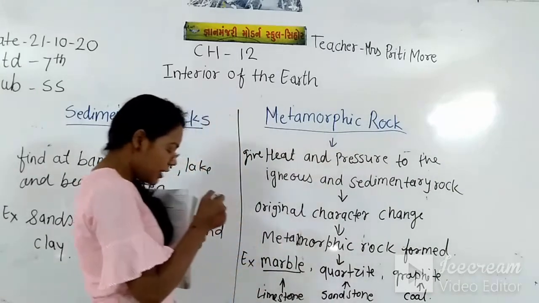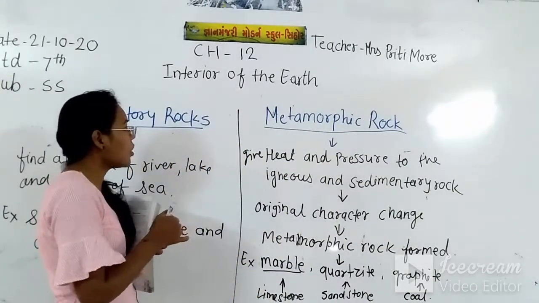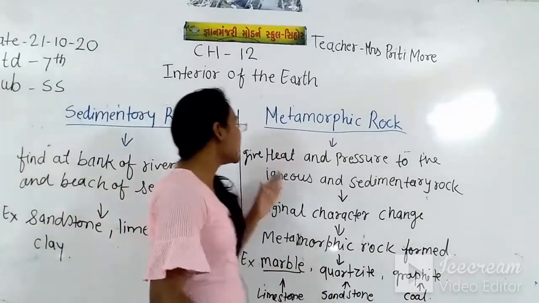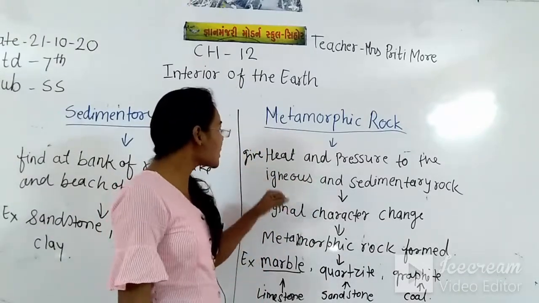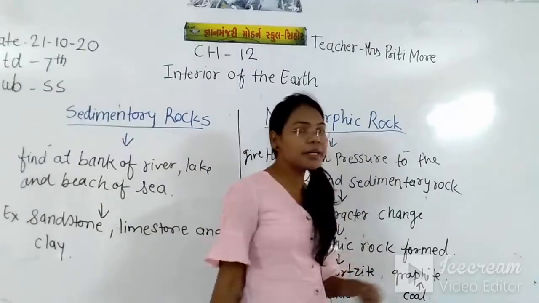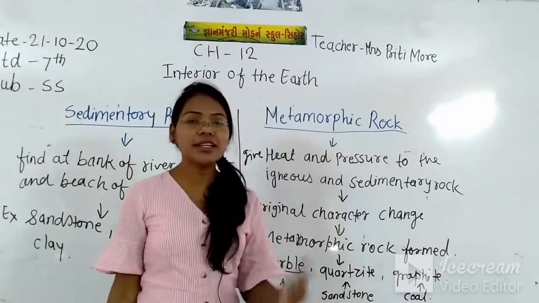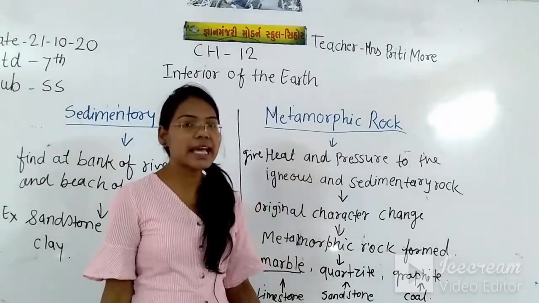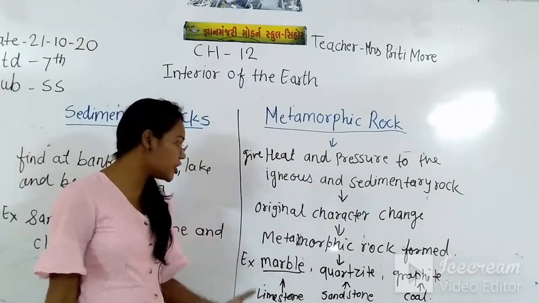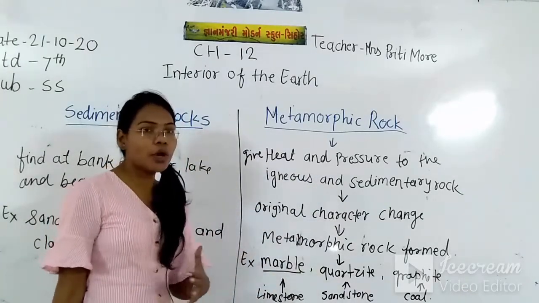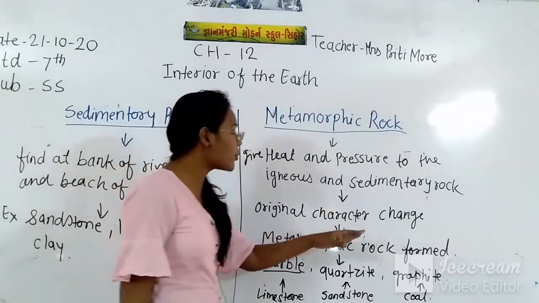So here we have seen the metamorphic rock. Metamorphic rock is when we give heat and pressure to the original igneous and sedimentary rock, then the original features and the character of igneous and sedimentary rocks totally change, and that new form of the rock is called metamorphic rock.